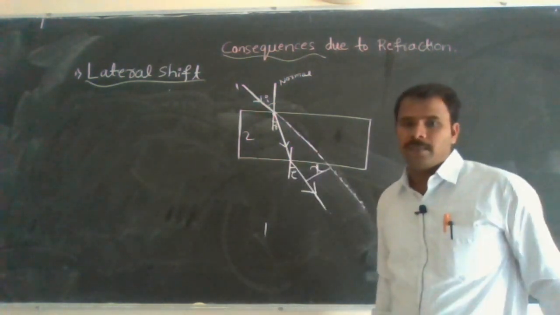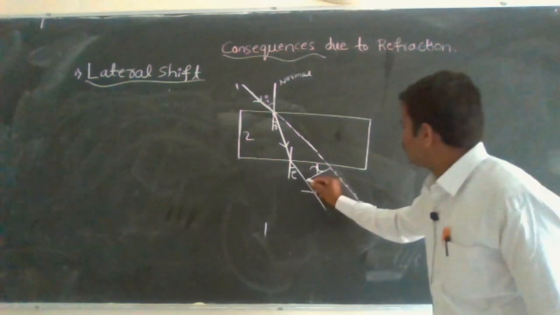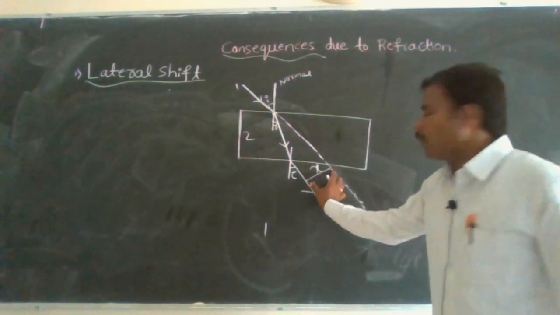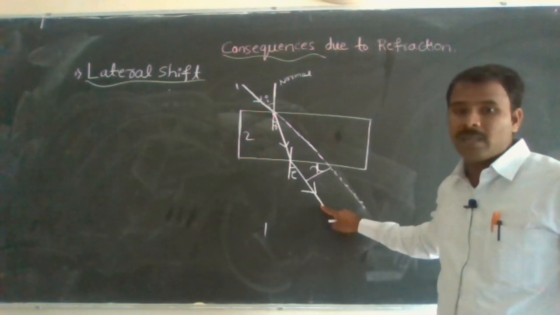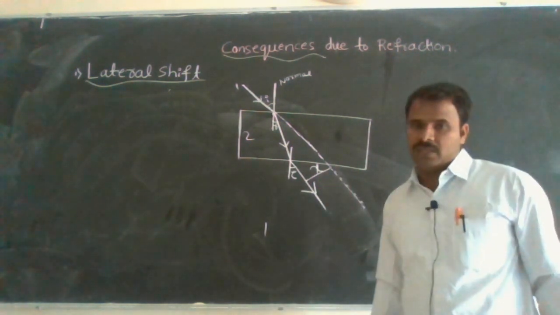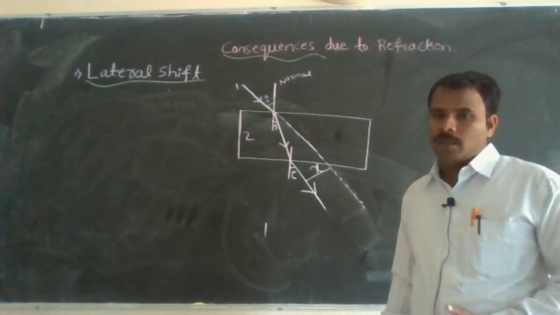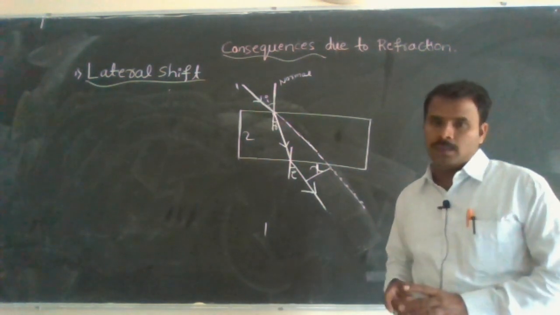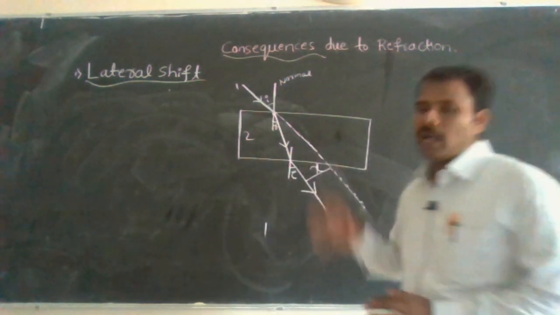That is called a lateral shift. This distance is the perpendicular distance between the direction of the incident ray and the emergent ray. So this is the first phenomenon due to refraction of light, lateral shift.